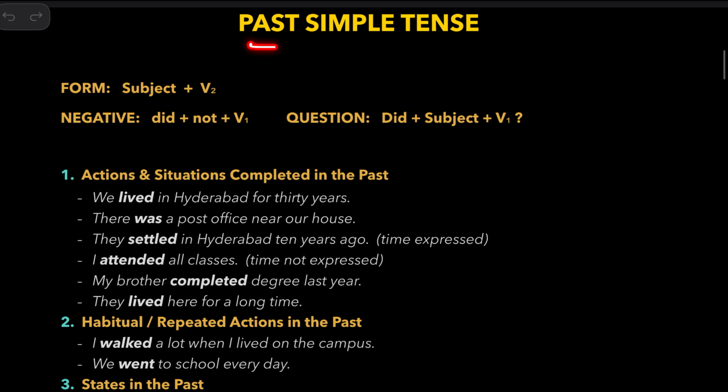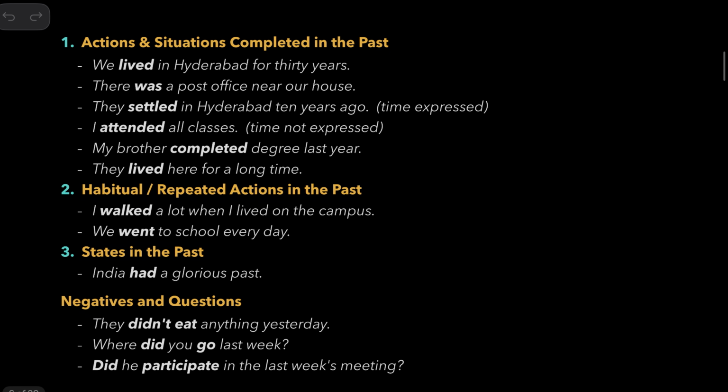Now let us see past simple. So the past simple is subject then the second form of the verb. Like did not then the first form. Did not go, did not see. And questions, did he do it, the first form. Let us take a look at the examples.